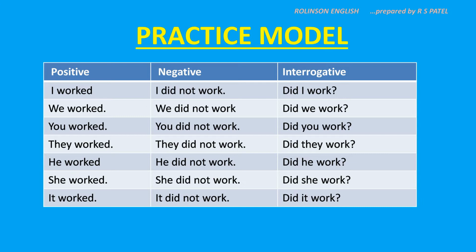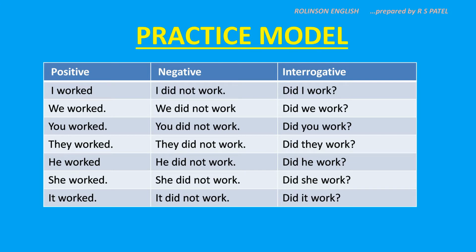In interrogative, again the same way, put the helping verb before the subject in the beginning of the sentence and put a question mark in the end. You will get the interrogative. So, interrogative: did I work? Did we work? Did you work? Did they work? Did he work? Did she work? And did it work?